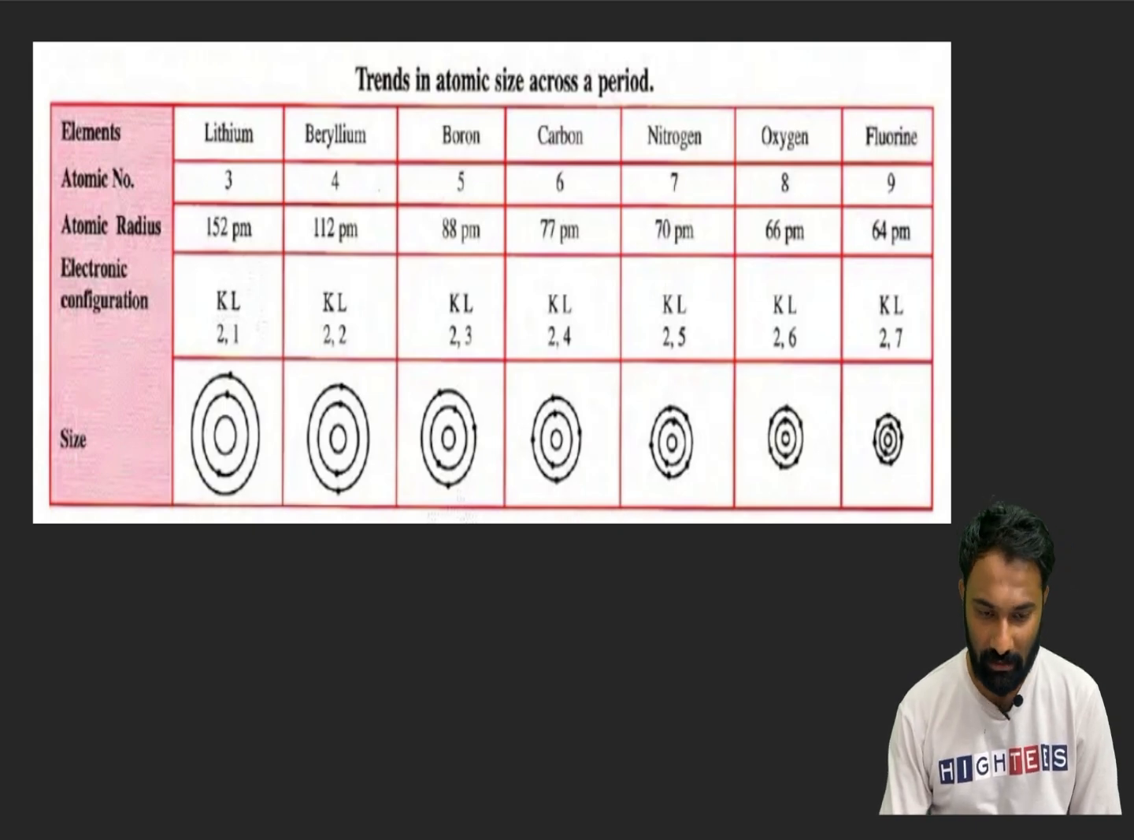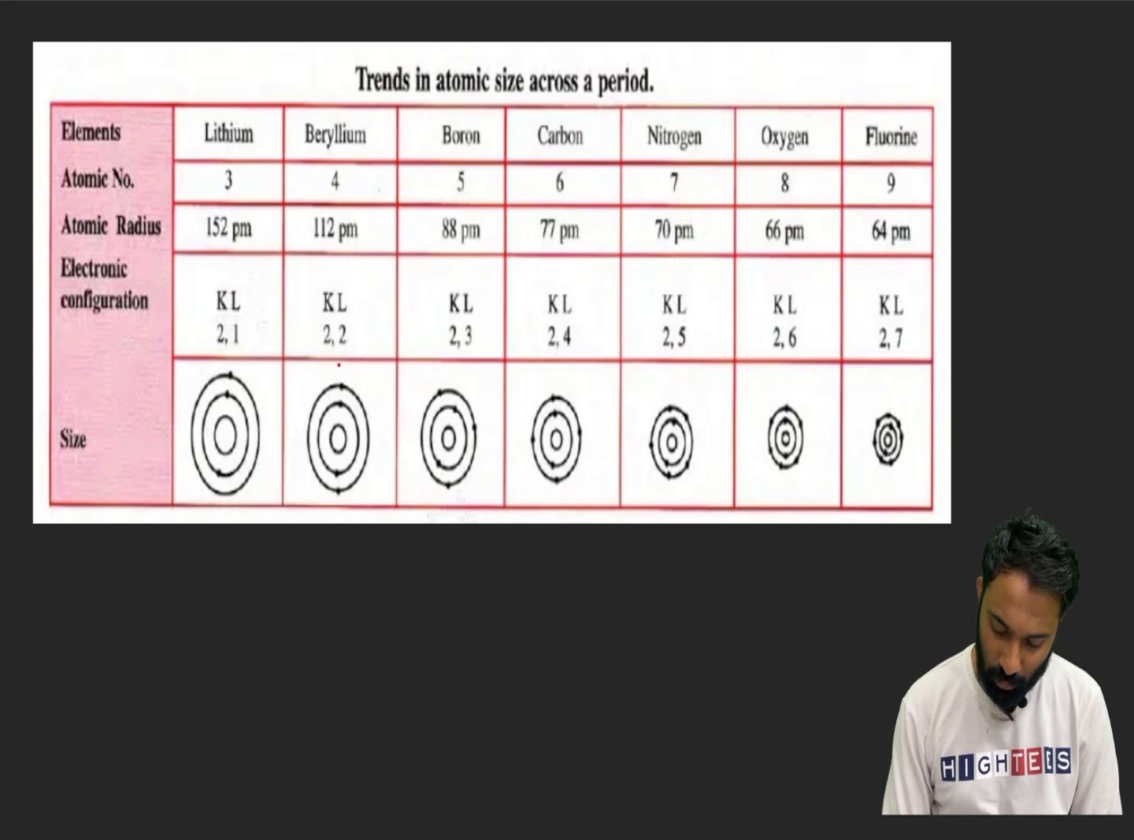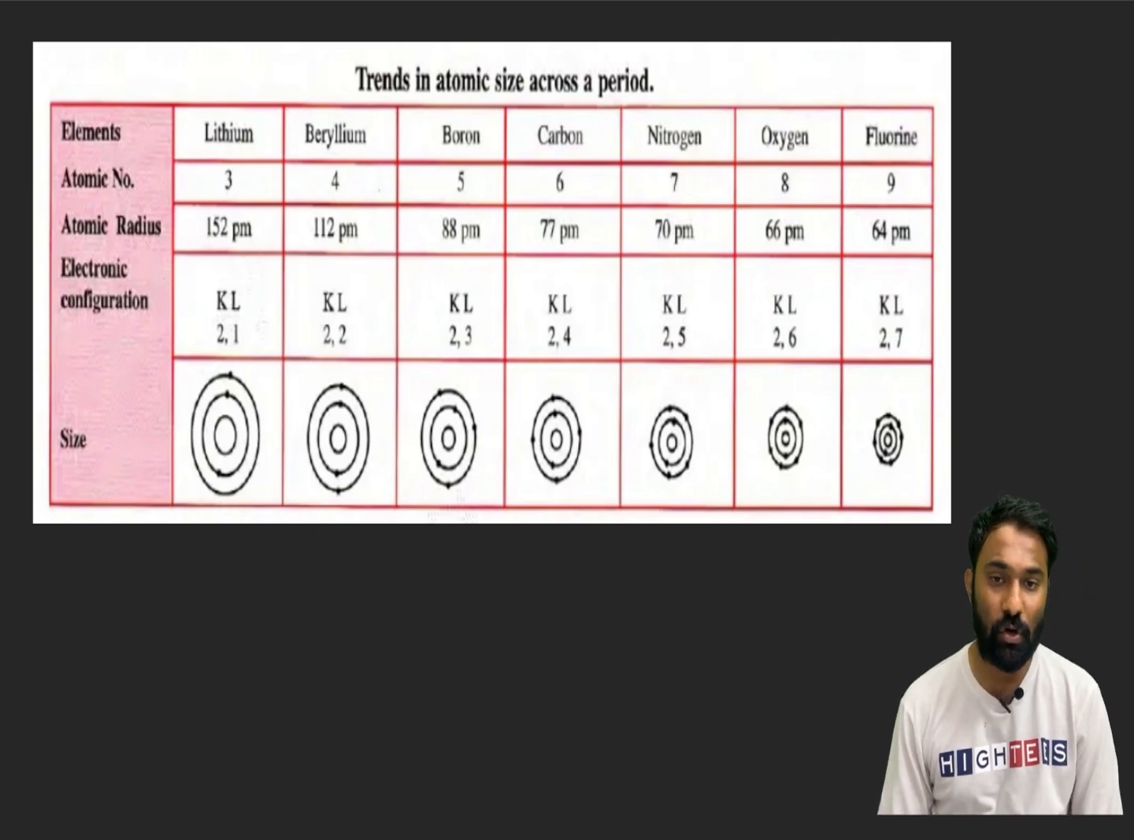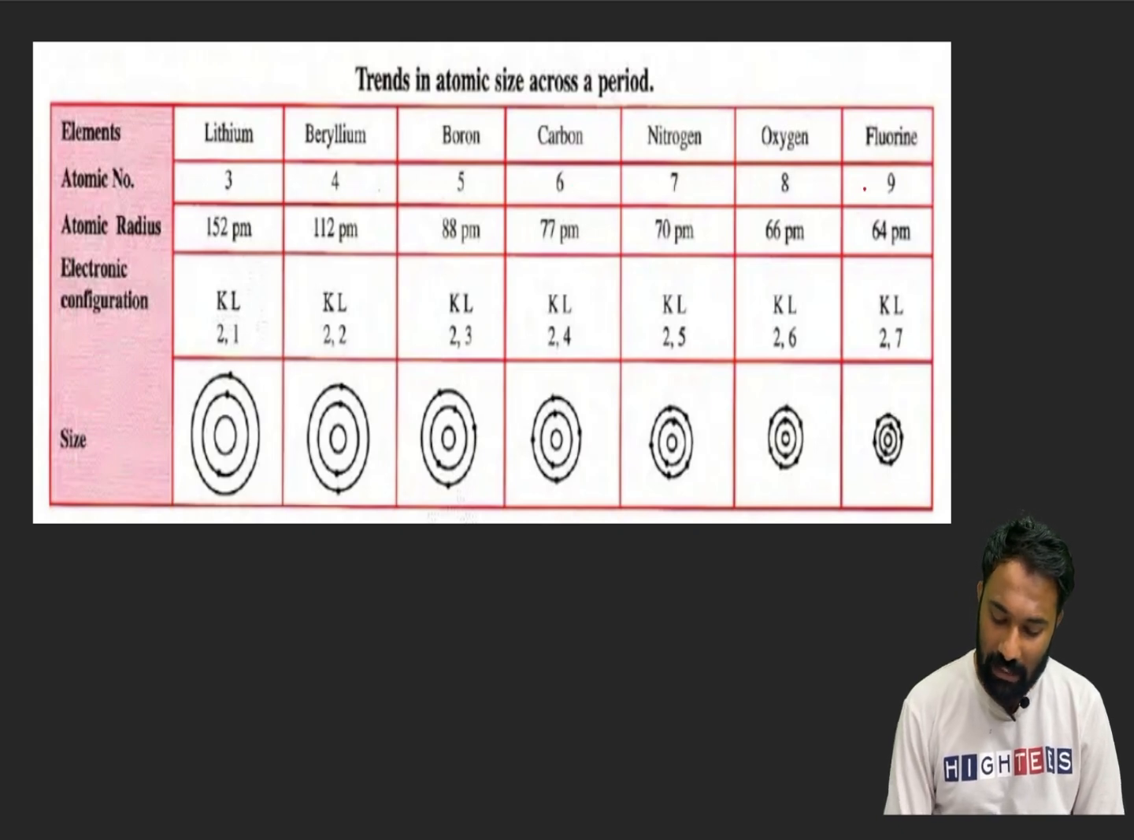If you take the K shell, electrons are 2 in all the cases. But in the L shell, electrons are increasing. So if the L shell electrons are increasing, why is the atomic size decreasing from lithium to fluorine? Now we are going to see. Here you can see atomic radius 152, 112, 88, 77, 70, 66, 64.